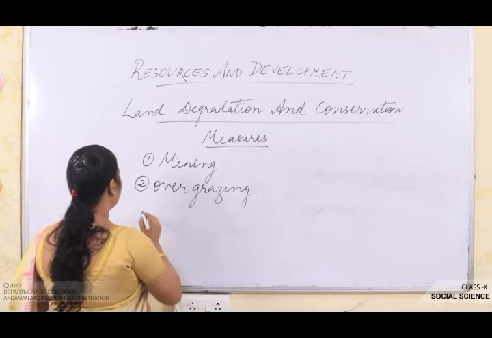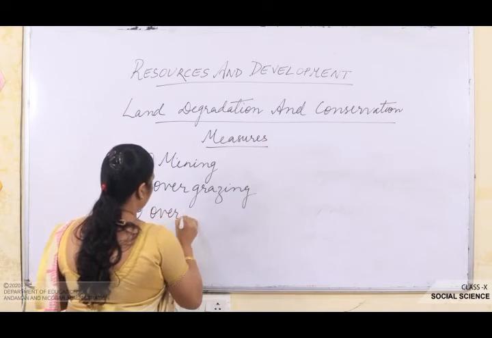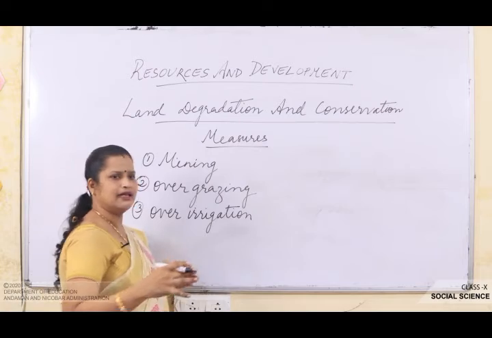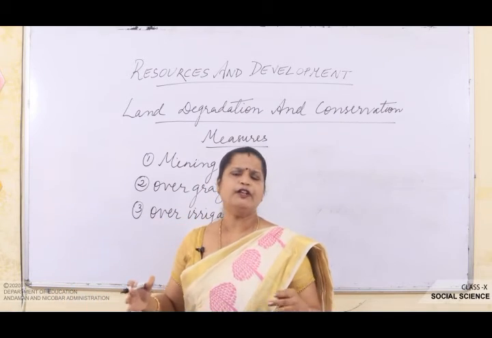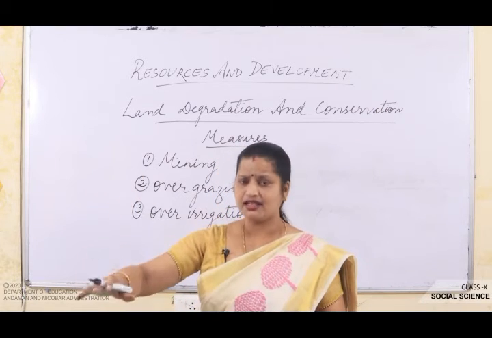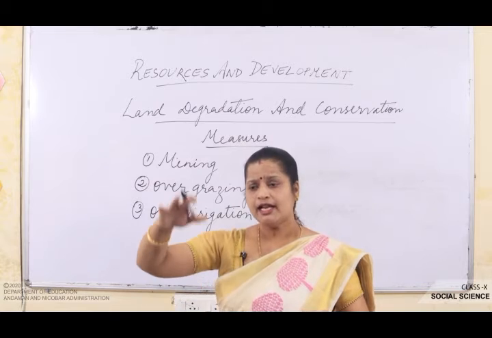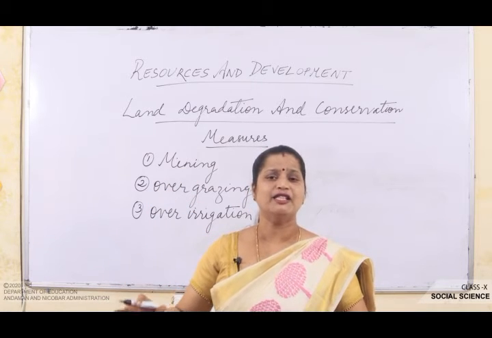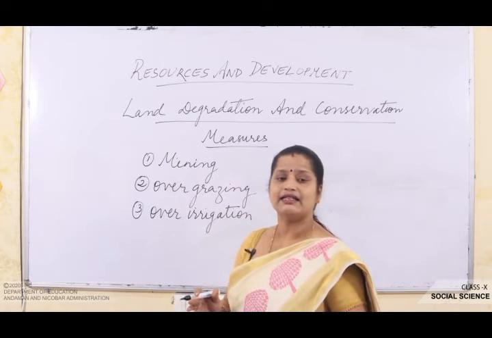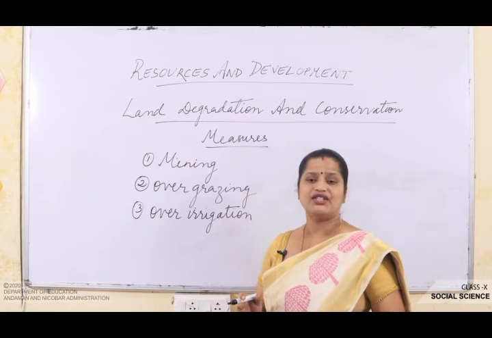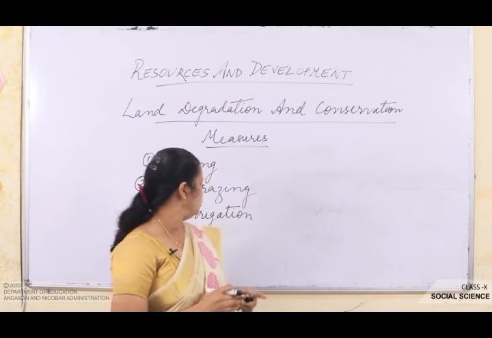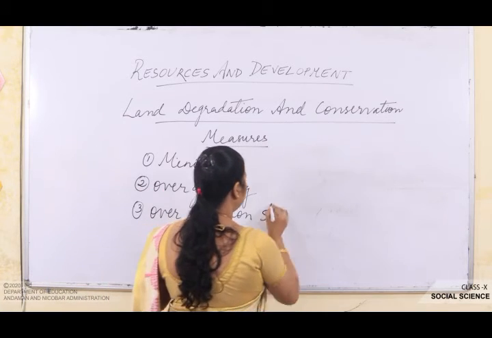Then third comes over irrigation. When you keep on irrigating, irrigation means giving water to the fields, and along with it comes water logging. Water logging means the water remains in one place, stagnant. That leads to an increase in salinity and alkalinity in the states of Punjab, Haryana and Western Uttar Pradesh, thereby leading to land degradation. So what I told you here is over irrigation and water logging.